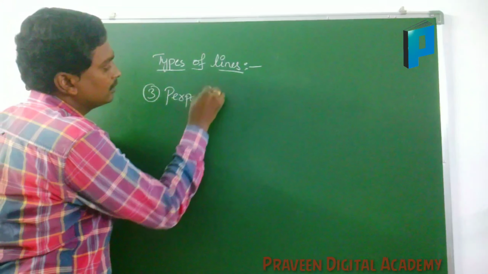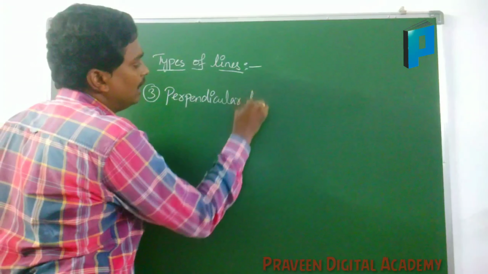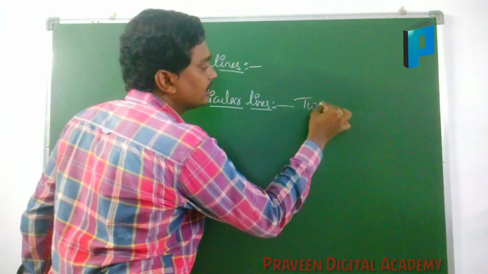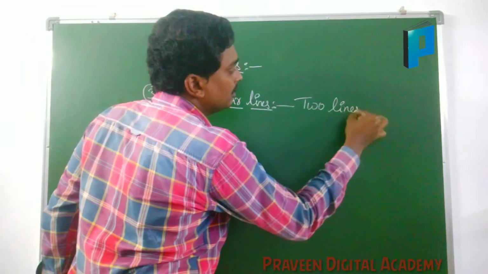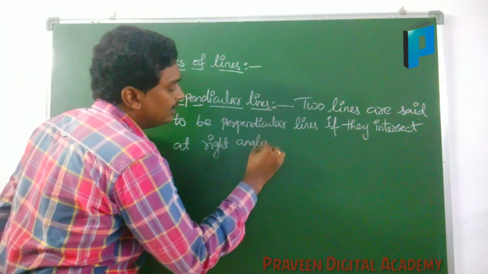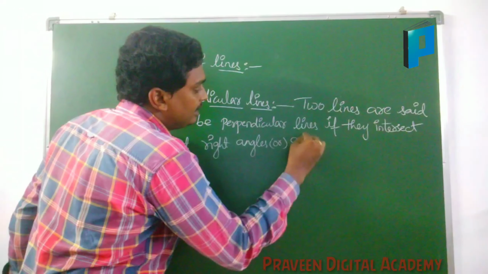Perpendicular lines. Two lines are said to be perpendicular lines if they intersect at right angles, or you can say 90 degrees.